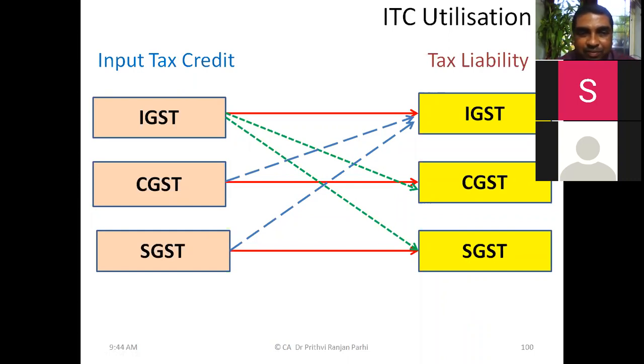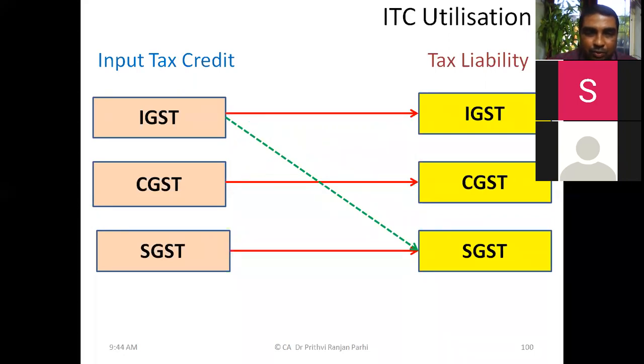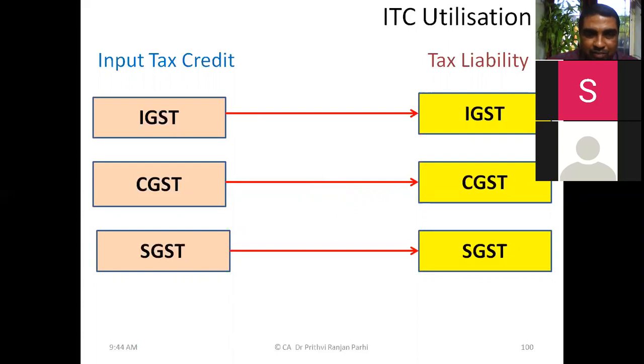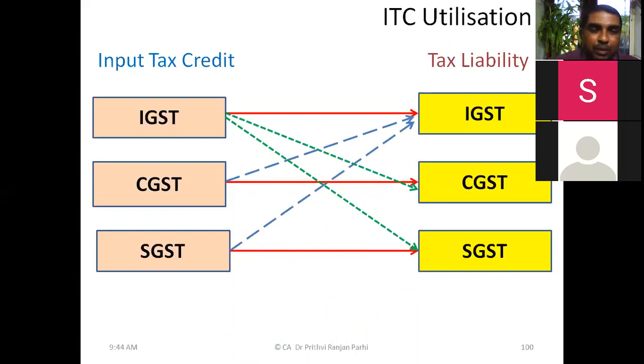Okay, fair enough. All of you have understood this concept. Quickly, let me repeat. IGST can be used for IGST. CGST can be used for CGST. SGST can be used for SGST. IGST can also be used for settling SGST and CGST. CGST can also be used for settling IGST. SGST can also be used for settling IGST. However, CGST cannot be utilized for settling SGST liability, and SGST cannot be utilized for settling CGST liability. Okay?